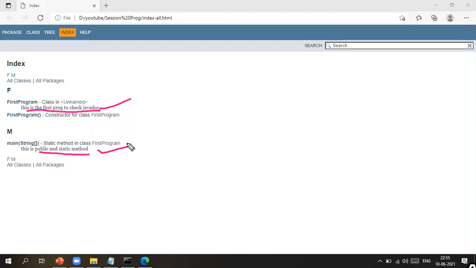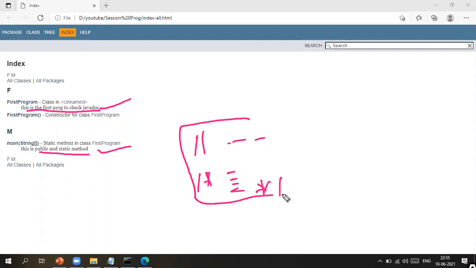So this is how the description of your class or method, whatever description you want to add about your program, can be written in the documentation comments. Even these documentation comments can be written in multi-line. Whereas whatever description you write in multi-line comments or single line comments will not be added to the HTML page.